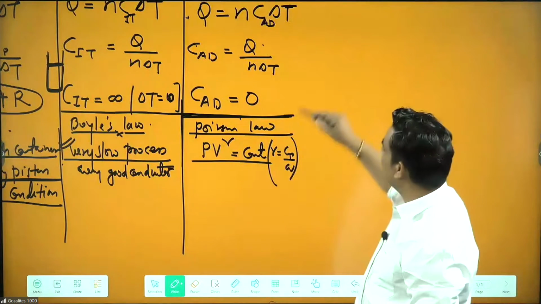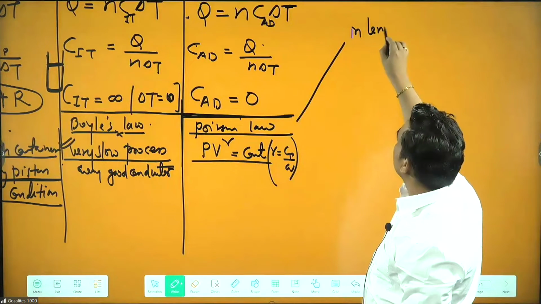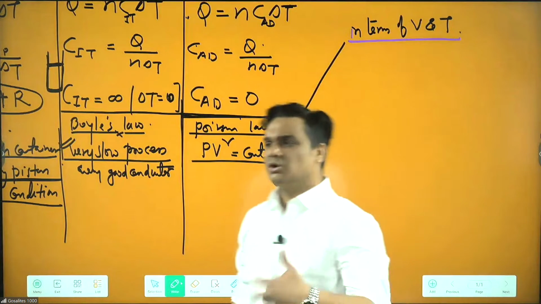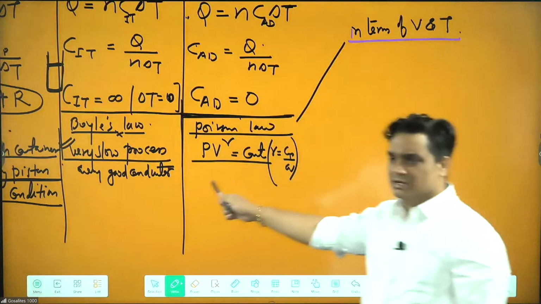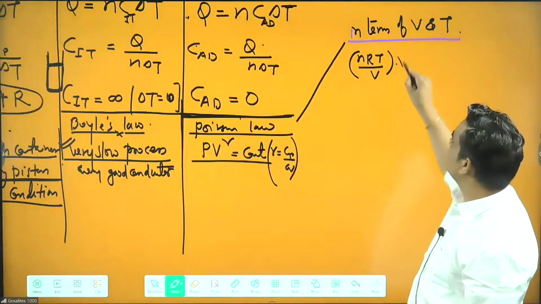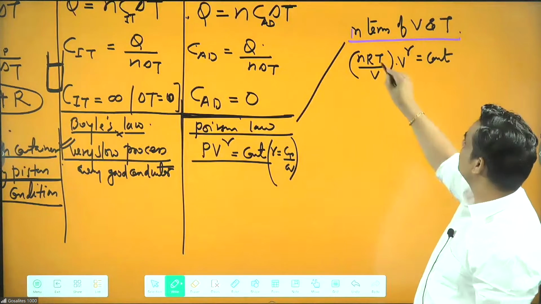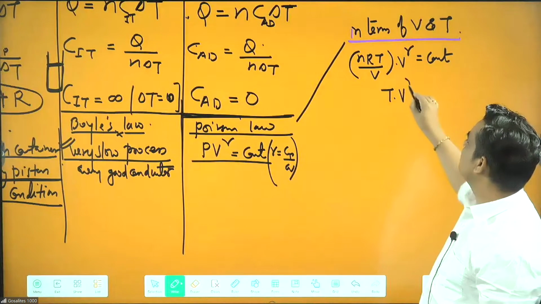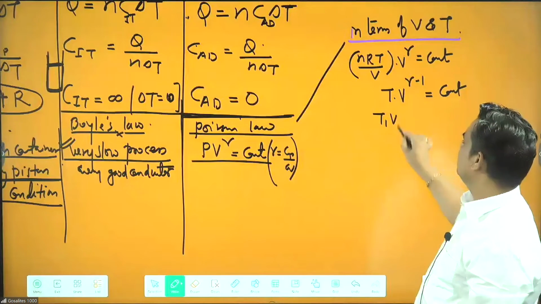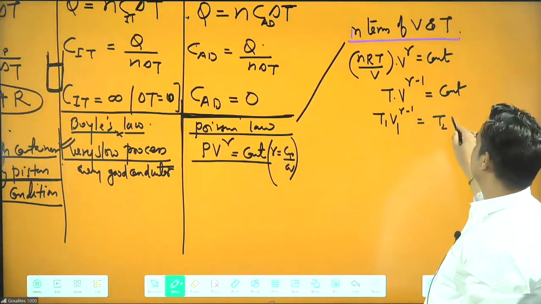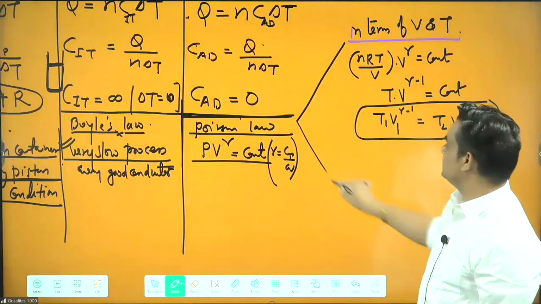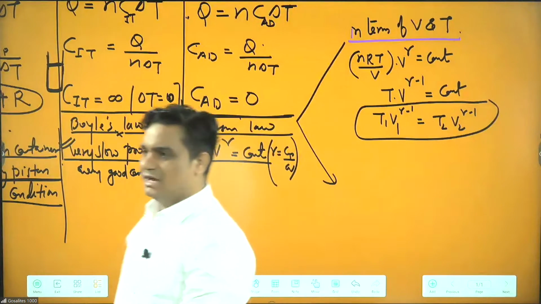This is the PV power gamma. I can write here, in terms of volume and temperature. In terms of volume and temperature, actually you should know how to get this one. So you want to substitute this P, I can write here, nRT by V into V power gamma equal to constant. So you can say nR is constant. So here I will be getting T into V power gamma minus 1 equal to constant. Or you can say like this also, T1 V1 power gamma minus 1 equal to T2 V2 power gamma minus 1. This is basically in terms of volume and temperature, okay?